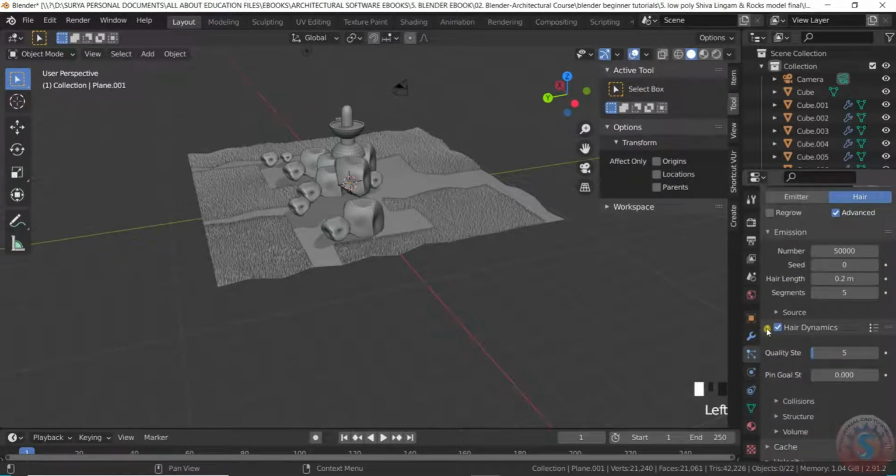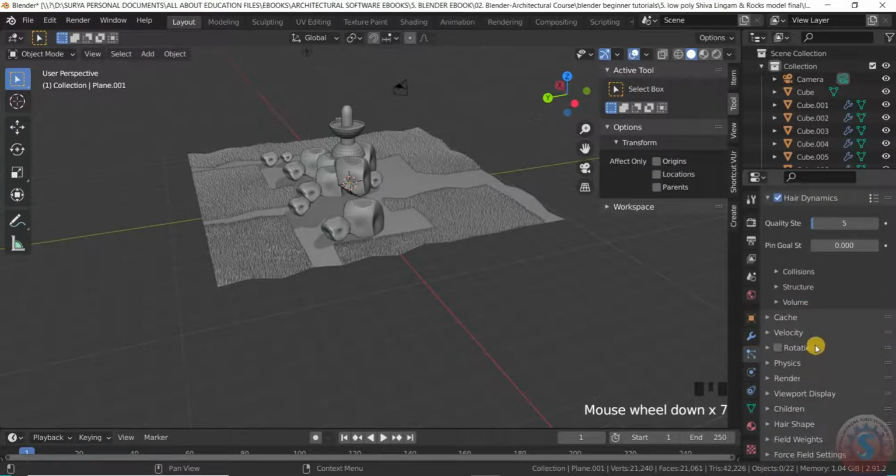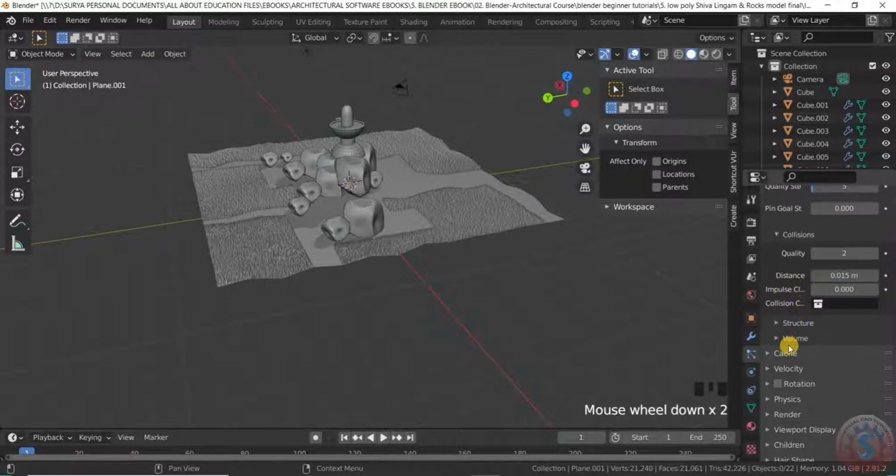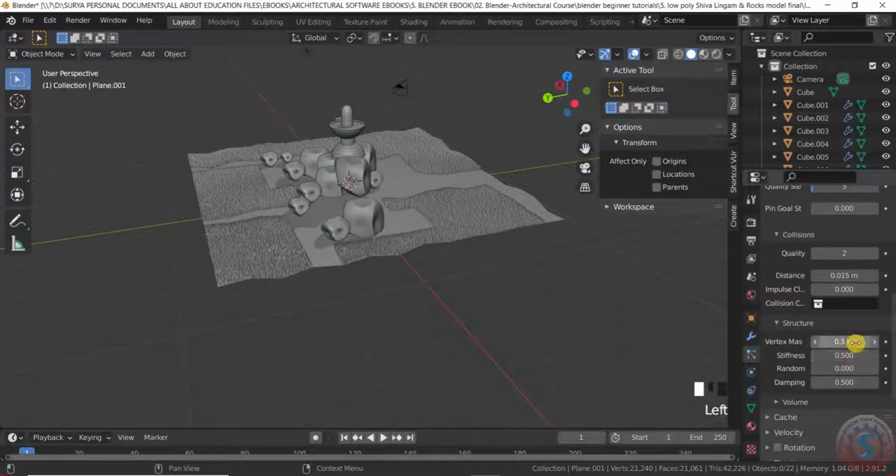After giving the advanced mode, go to the hair ones. You can also increase the collisions, and you want to increase the distances. You can also increase the distance. You want to increase the structure. You can also increase the structure of the grass.